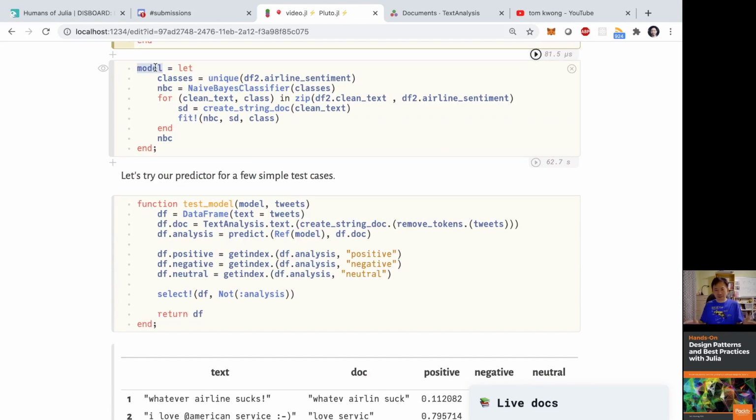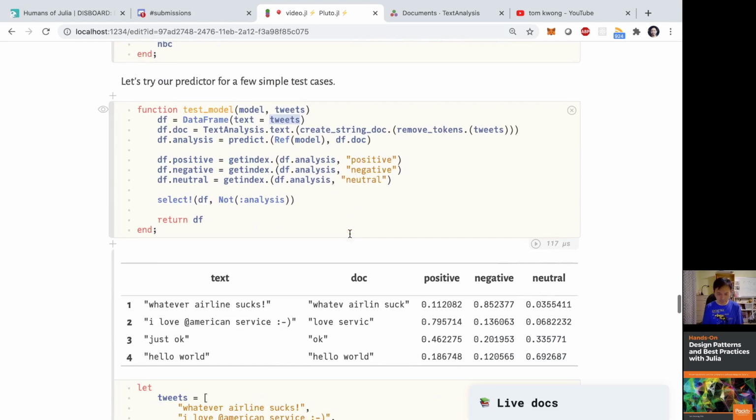Now, here comes the fun part. In order to do the prediction, right, I'll take the model, and I have this utility function that can take an array of tweets, basically an array of strings, and I'll create a data frame with those tweets. I will create a string document out of the tweets, and I'll do prediction on it. And the prediction will come back for every single class. It will come back with a probability for that class. And so I'll basically keep track of all those probabilities in separate columns in the data frame.